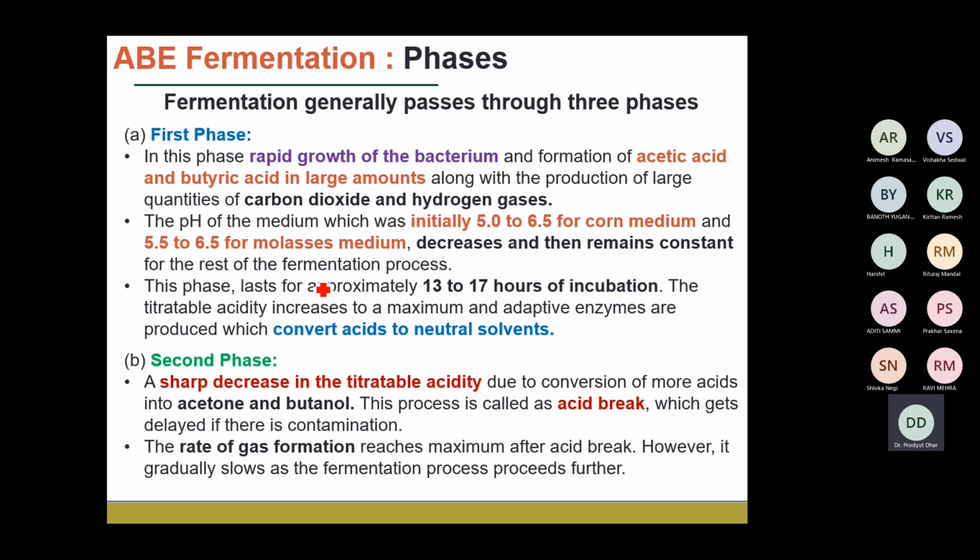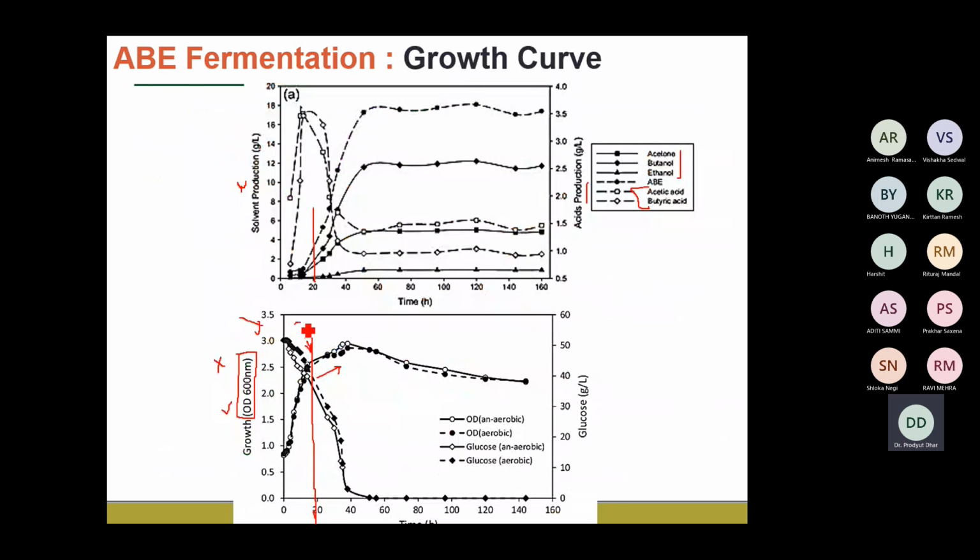As we observe from the growth curve, there is a very drastic increase in the production of the biomass, and also a significant rate at which the glucose is being utilized. Along with that, if we see this particular graph, the hollow circle and the hollow square represent the acetic acid and the butyric acid.